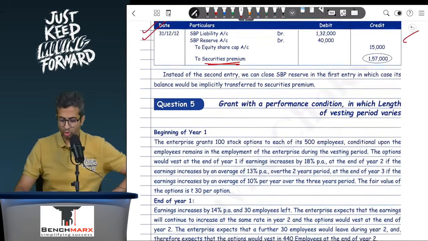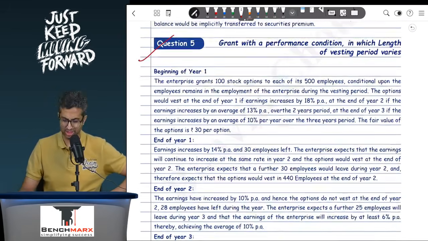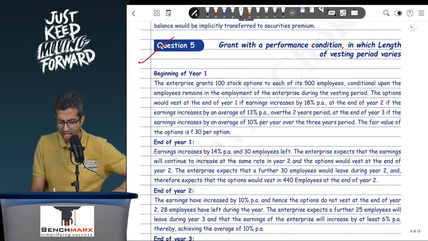Okay, next you go to ESOPs with a vesting period where there is performance linked vesting. So if you look at question number 5, at the beginning of year 1, enterprise grants 100 stock options to each of its 500 employees.